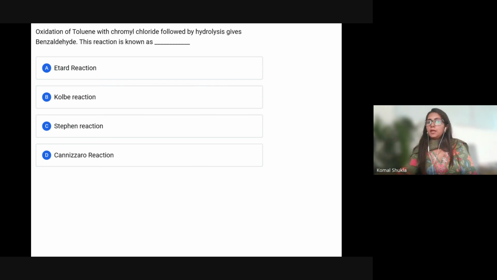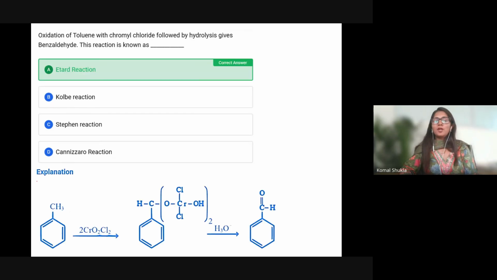Again I'm asking the same question: oxidation of toluene with chromyl chloride followed by hydrolysis gives benzaldehyde. This is very easy. I think what I remember is option A, the Etard reaction. So definitely the name for this reaction will be the Etard reaction.